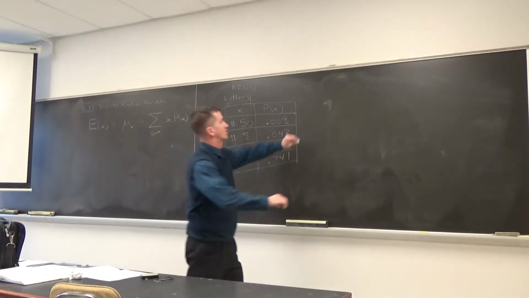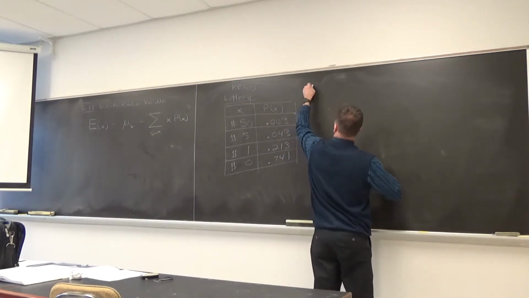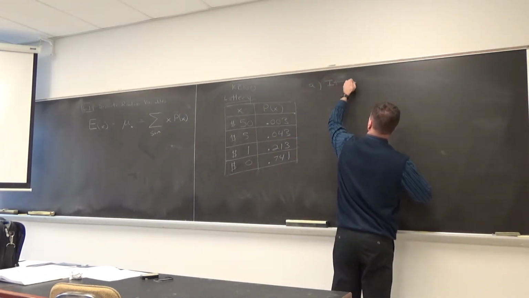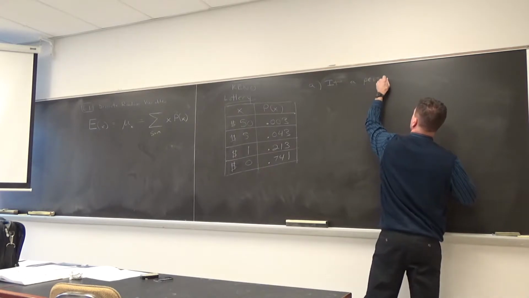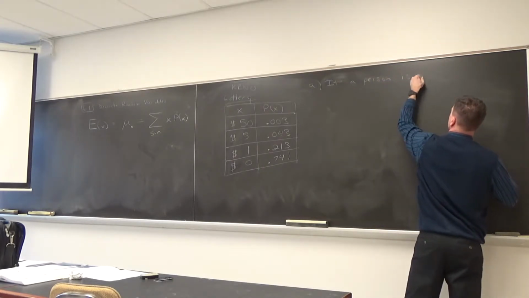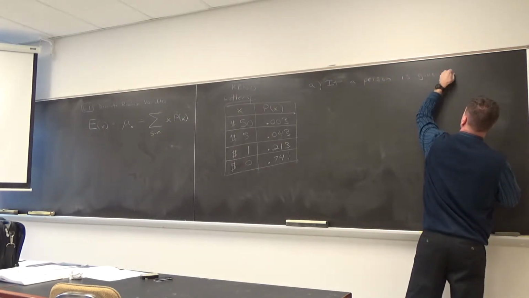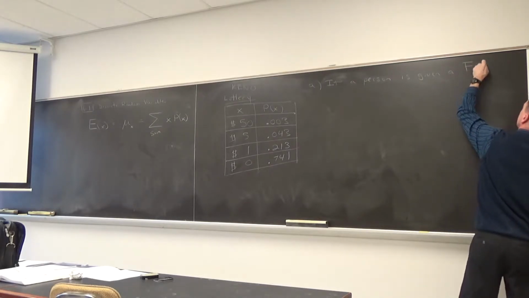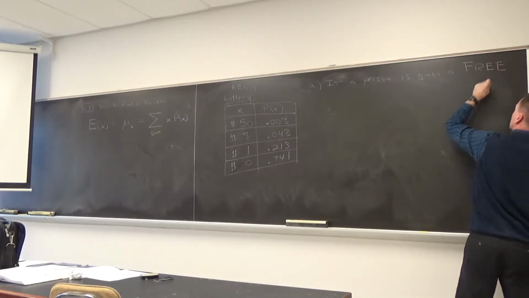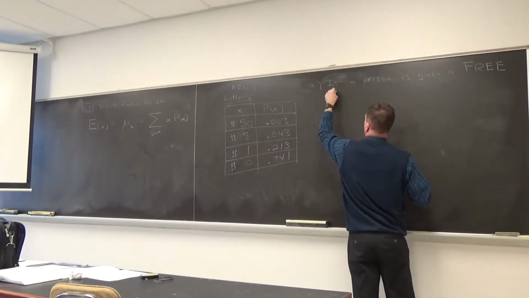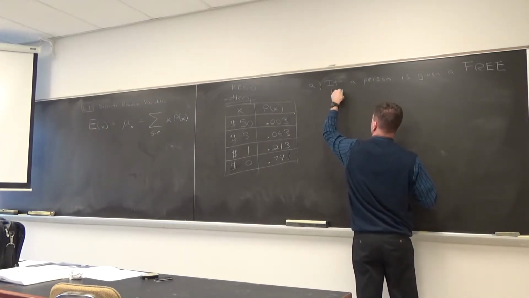And I'll put a letter on the board. All right. F the first. Three. Lottery ticket.